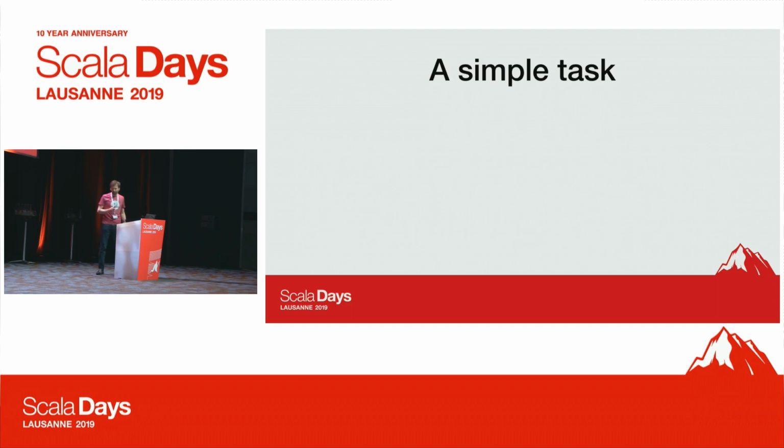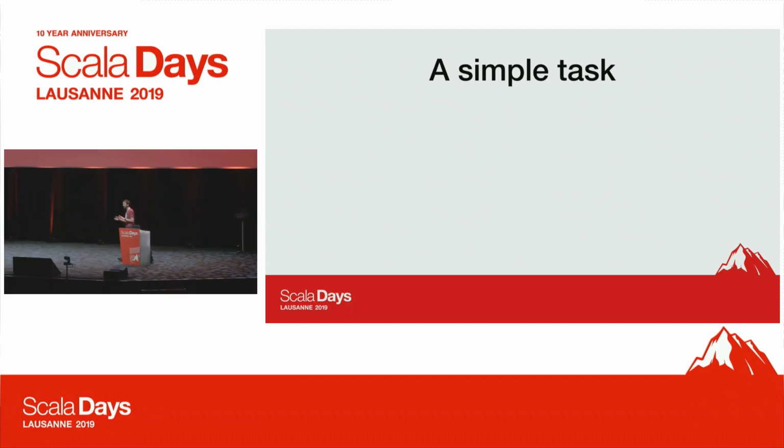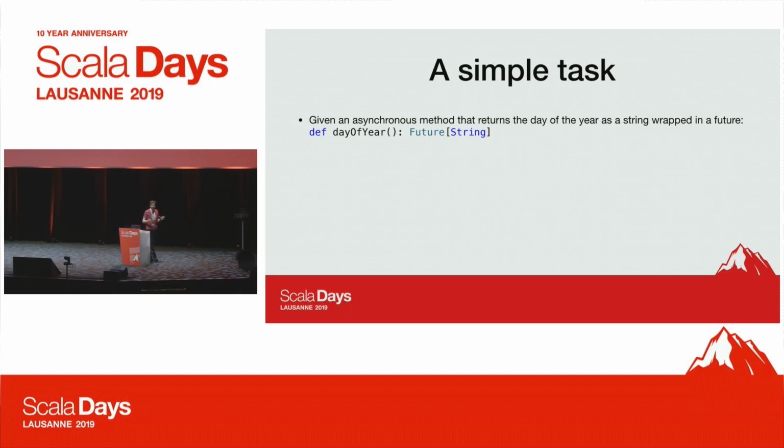So let's introduce today's topic with a simple task. We're given an asynchronous method that returns the day of the year as a string wrapped in a future. So dayOfYear returns a Future[String], and it can return strings like 04/11 for April 11 and so on.